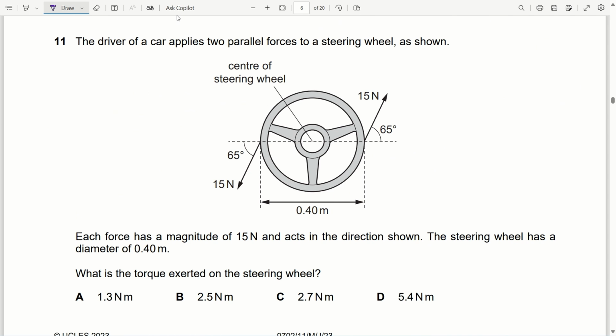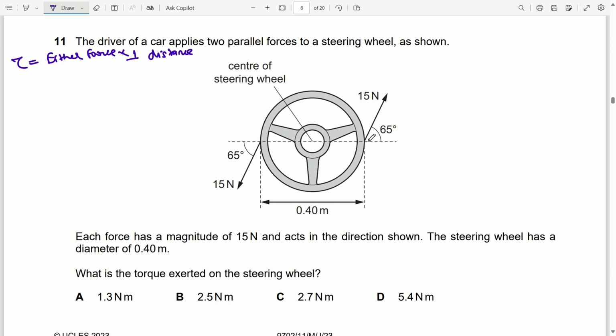Question 11. The driver of a car applies two parallel forces to a steering wheel. Each force has magnitude of 15 Newton and acts in the direction as shown. The steering wheel has a diameter of 0.40. What is the torque exerted on the steering wheel? We know that torque exerted is given as